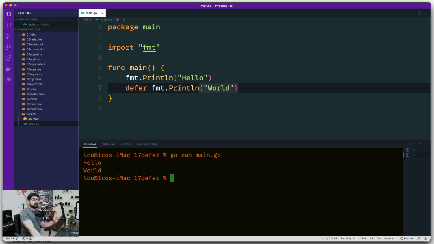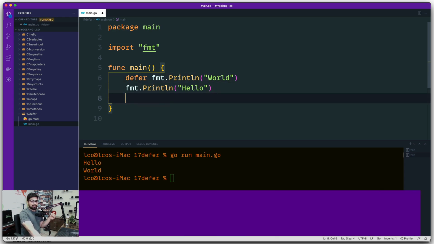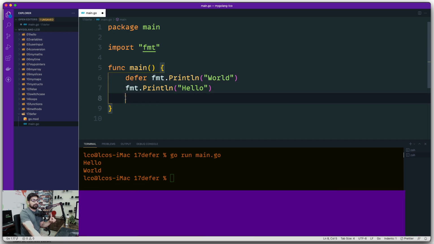The special case of defer actually comes into the picture when you go ahead and move this line to the top. Now what's going to happen in this case, since I told you that the function execution happens line by line? So line number 6 is supposed to be executed first, then line number 7, and whatever line number 8 says.